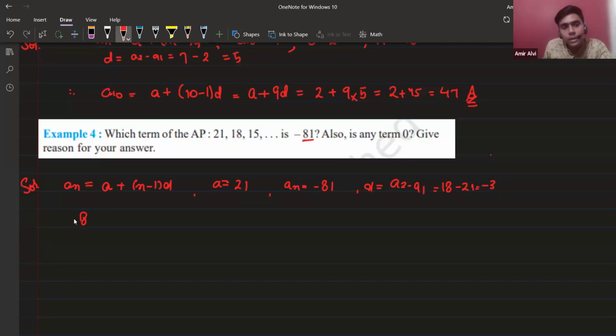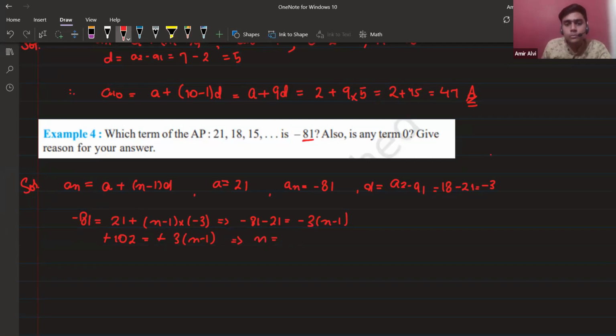So just put the value here: minus 81 equals 21 plus n minus 1 into d, and d is minus 3. Clear? Minus 81 minus 21 is minus 102, equal to minus 3 into n minus 1. This minus will cancel out this minus. All of you got it? Yes, sir.